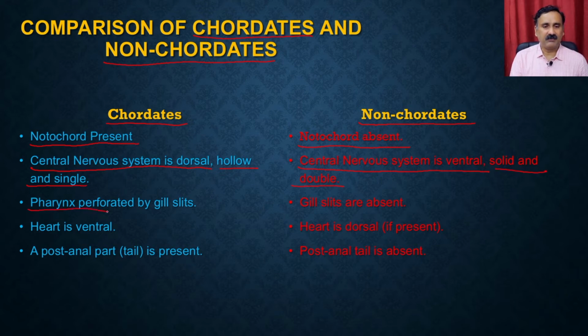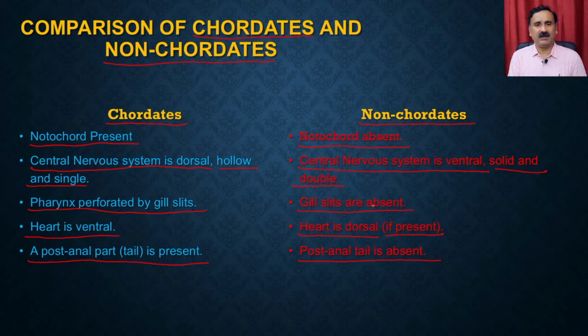Then the pharynx is perforated by the gill slits, whereas the gill slits are completely absent in the case of non-chordata. The heart is ventral in chordata, and in non-chordata, if present, it is going to be dorsal. The tail is present in the case of the chordata, whereas the tail is not present in the case of non-chordata. So with these few classical differences between the chordata and non-chordata, let's move on and discuss the classification of the